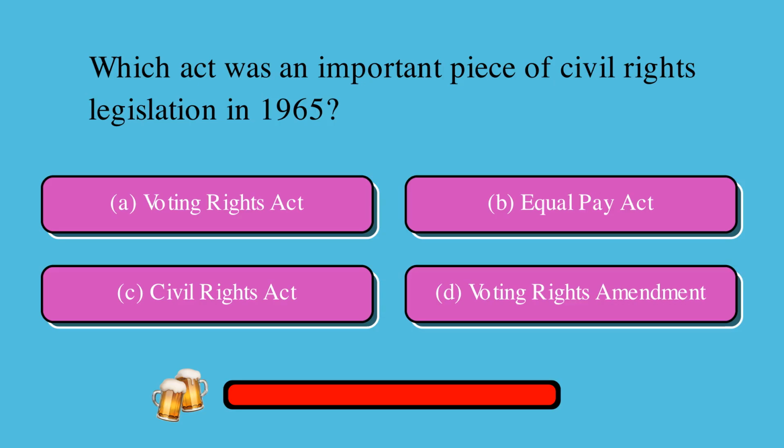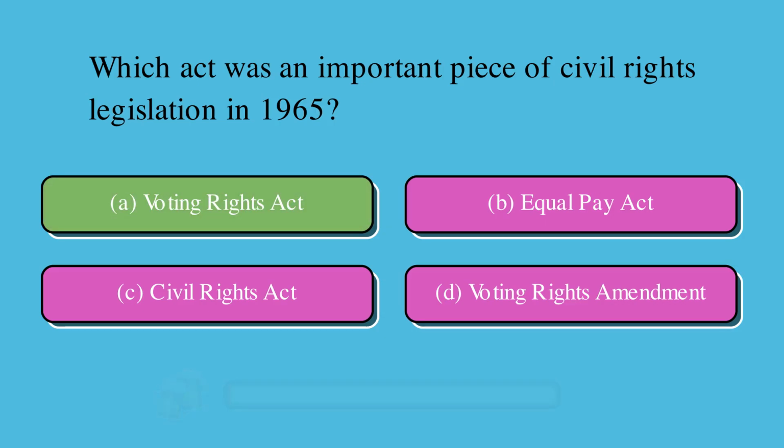Which act was an important piece of civil rights legislation in 1965? Is it A, Voting Rights Act, B, Equal Pay Act, C, Civil Rights Act, or D, Voting Rights Amendment? The correct answer is A, Voting Rights Act.